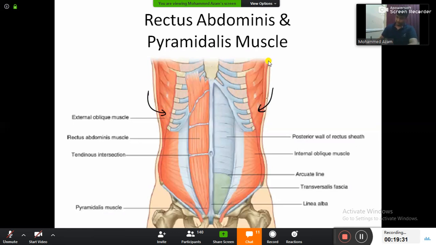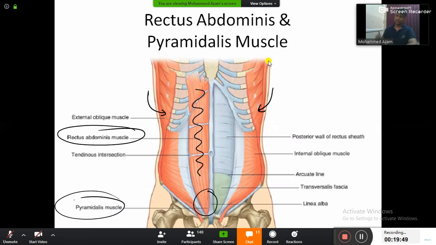Apart from those three muscles, we even have one big muscle in the middle. This muscle is rectus abdominis. And then there will be a small muscle below, the pyramidalis muscle. So there are two muscles in the center: rectus abdominis and pyramidalis.